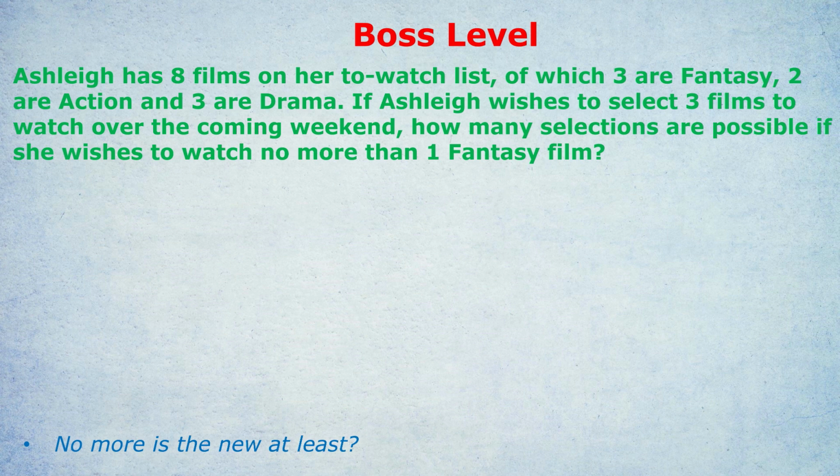Sounds okay? What about the ways of failing? How can we fail to get a max of 1 fantasy film? By getting 2 fantasy films or 3. Notice there are 2 calculations there. So it's 2 for getting what we want, or 2 for getting what we don't want. So actually in this question, this is a good example of you don't necessarily need to do total minus what we don't want. We could just work out what we want. I might do that at the end.